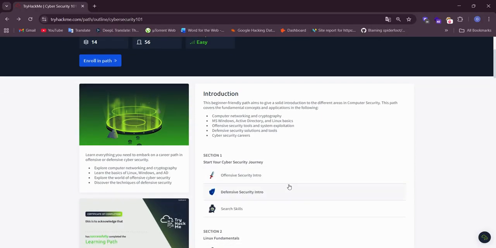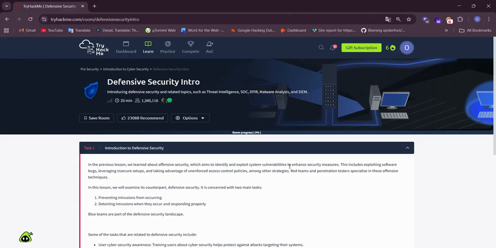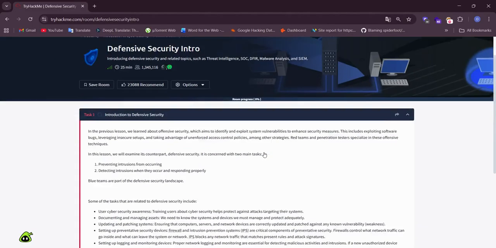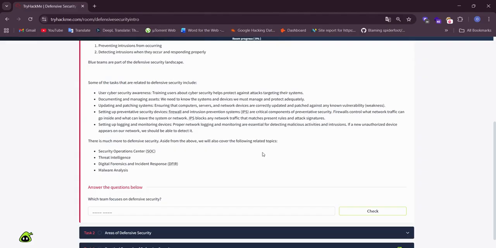Okay, start. Introduction to Defensive Security. Which team focuses on defensive security? Blue team focuses on defensive security but red team focuses on offensive security. Also, our answer is blue team.